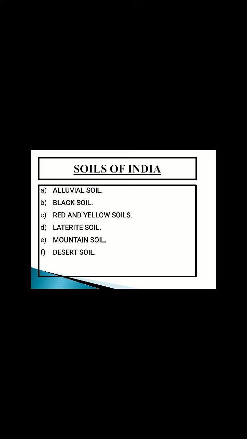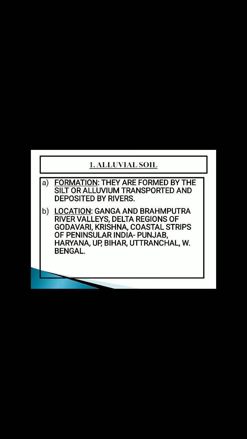To begin with, there are 6 types of soils found in India: the alluvial soil, black soil, red and yellow soil, laterite soil, mountain soil, and the desert soil. The important things that we have to understand about the soils of India are the formation, the areas where they are found, the main contents of the soil, and the crops which are actually grown on these soils.